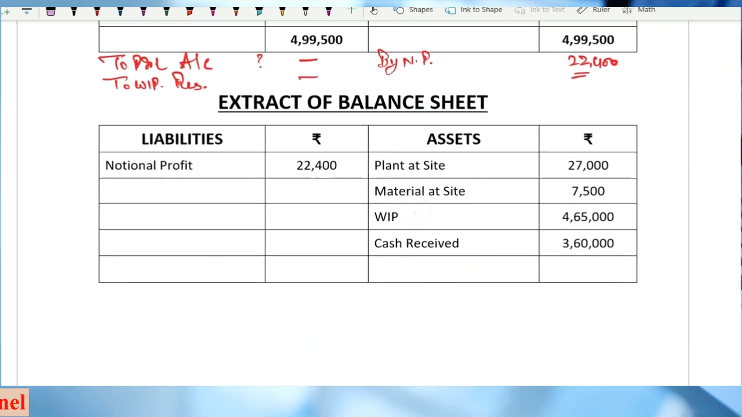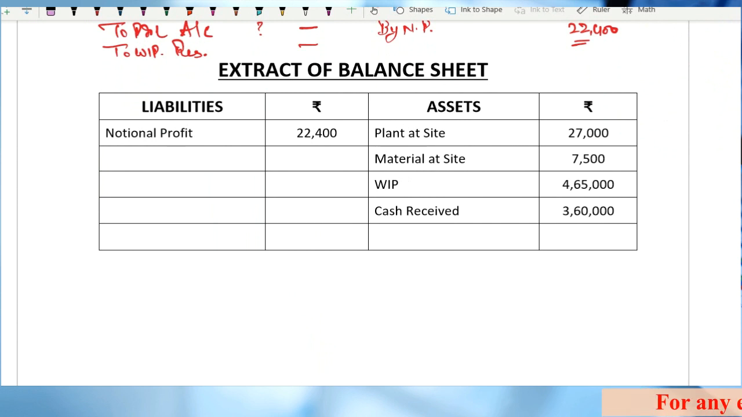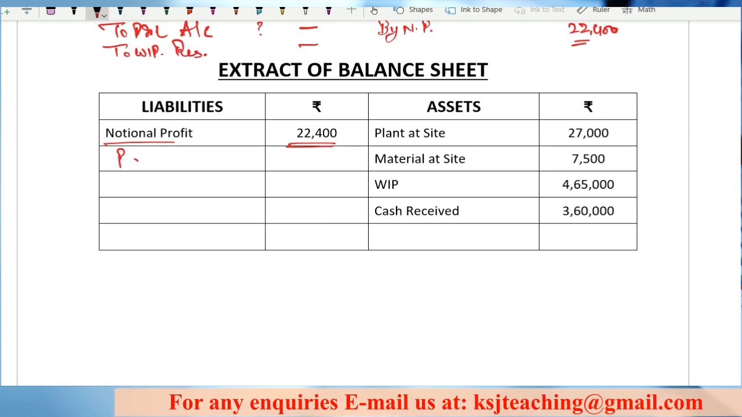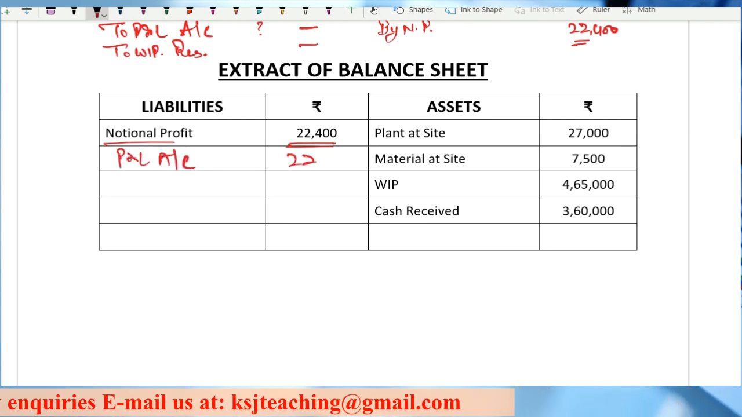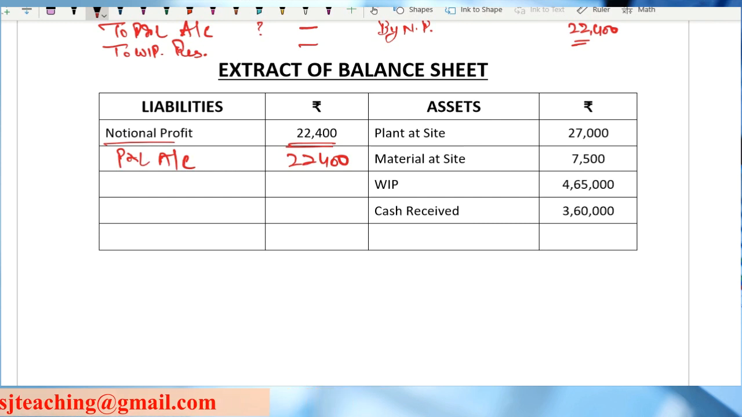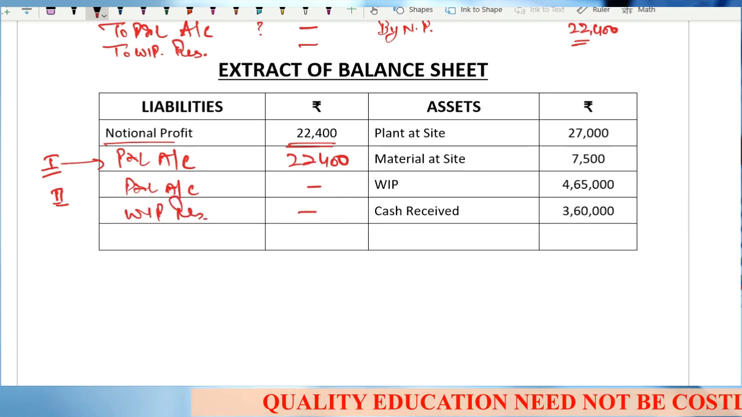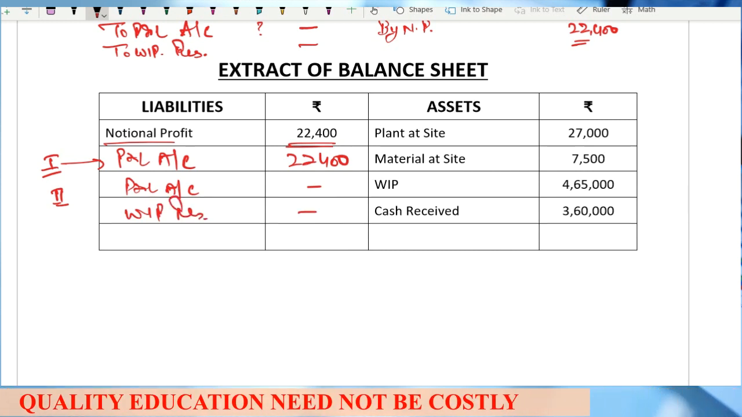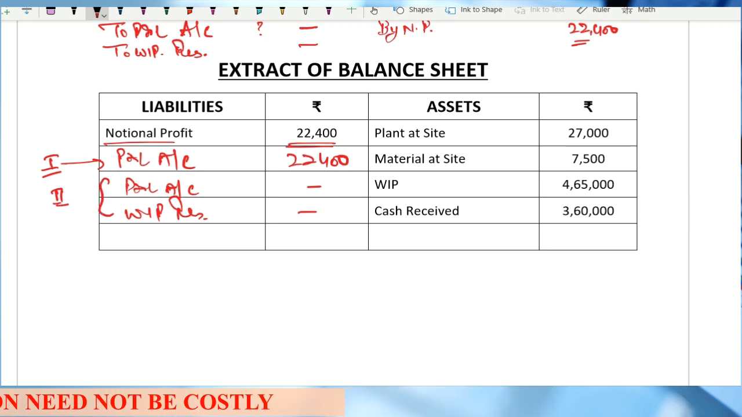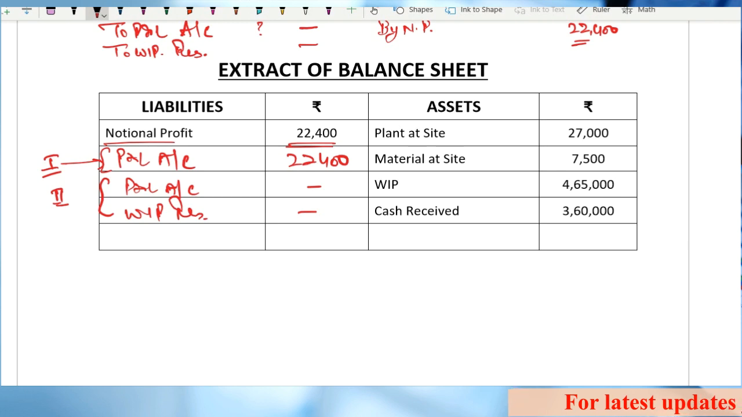See, in the balance sheet, on the liability side, you will simply take notional profit of 22,400, or what you will take is profit and loss account. You will write here profit and loss account 22,400. If you are a CA intermediate new course student, this is the first option. The second option, for students who are not CA intermediate new course students, is to write P&L account, whatever is the figure, and WIP reserve, whatever is the figure. Clear? For the CA intermediate new course students, you have to write P&L account 22,400, or you can directly write notional profit 22,400.